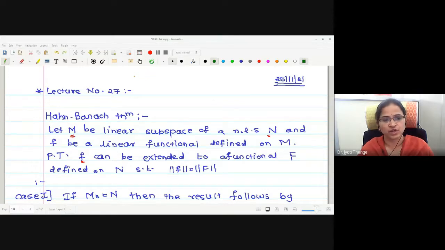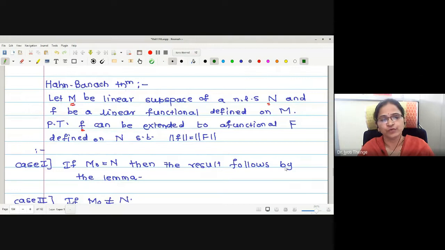In the last lecture, we have proved the Hahn-Banach theorem, a very important theorem from the point of view of existence of the functional, which tells us that if we have one functional defined on any subspace of a normed linear space N, then the same functional can be extended to a functional defined on the whole space N, where the norm values of both the functionals are equal.